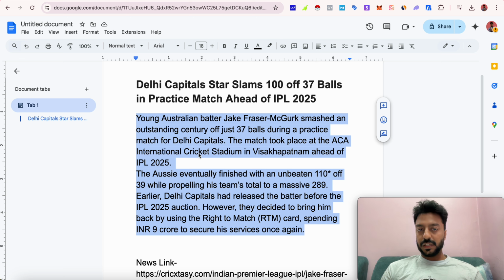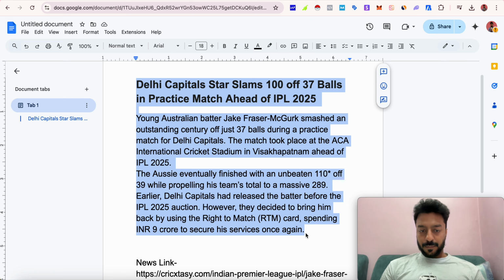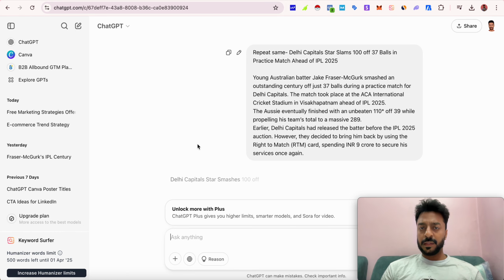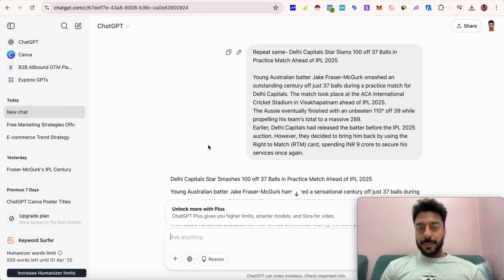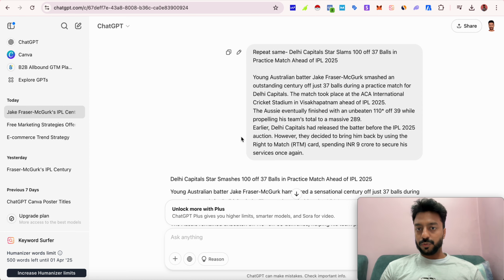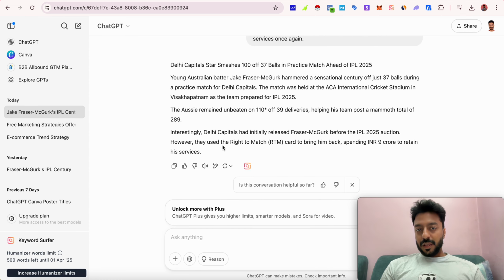The moment you have copied the content, you just have to go to ChatGPT. I'm just gonna go to ChatGPT by copying the content, and then over here I'm gonna say, repeat same, and then just paste it. The moment you paste it, ChatGPT will repeat the same content that you have just texted to it. After that, you see this option, read aloud. Just play this one.